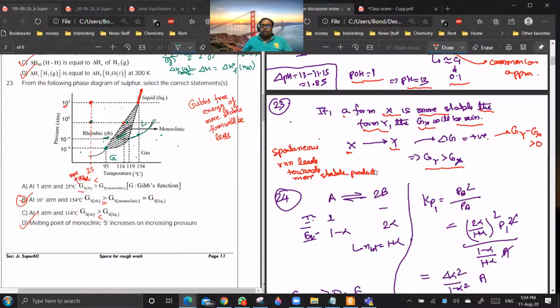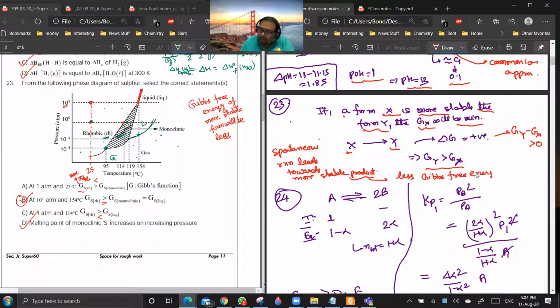Here stability will be decided by Gibbs free energy, not the total energy. So the most stable product will have the least Gibbs free energy. Are you getting my point?